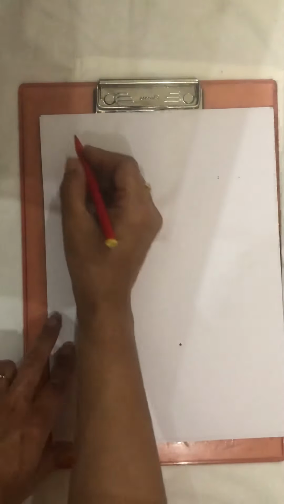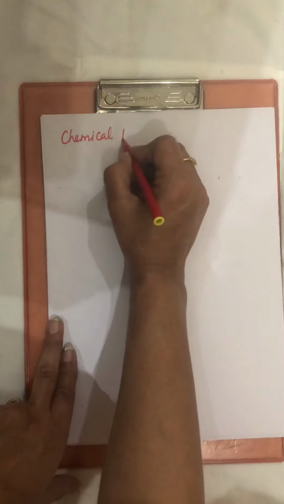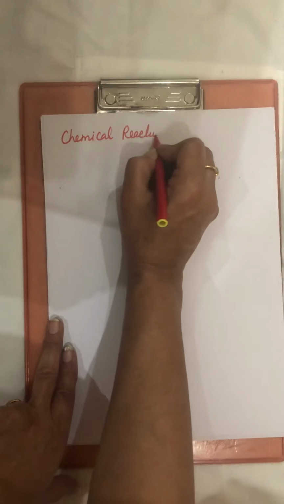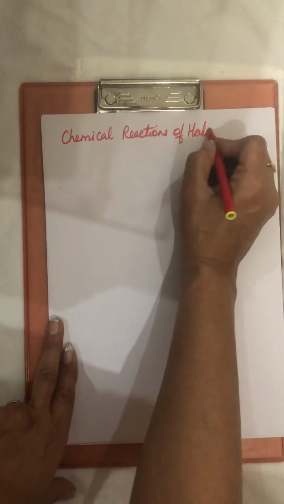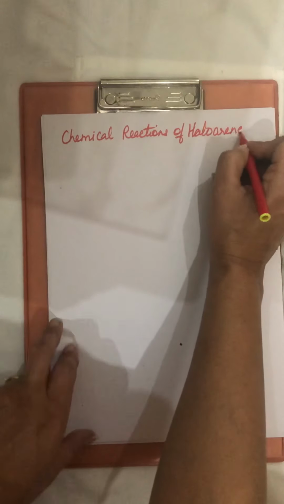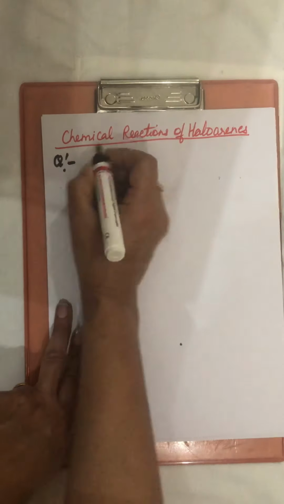Now we are moving on to the chemical reactions of haloarenes. But before this, we have a very important question.